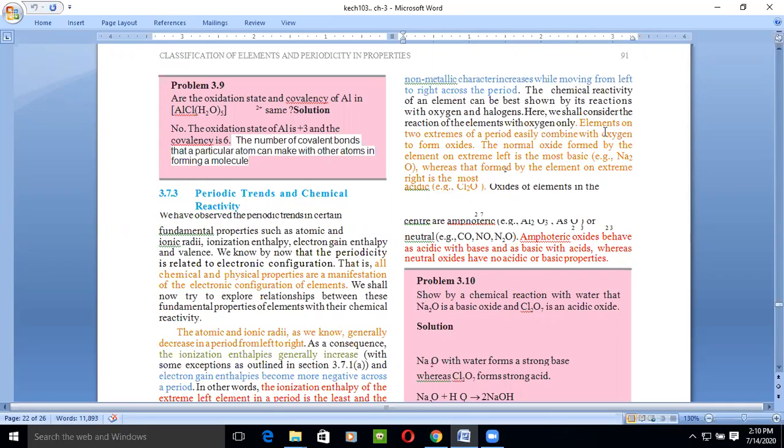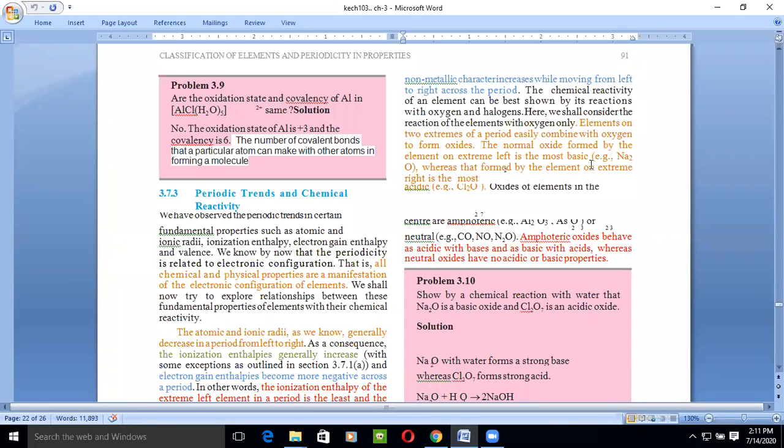For example, elements on the two extremes of the period combine to form oxides. The normal oxides formed by the elements on the extreme left are most basic, whereas those formed by the elements on the extreme right are acidic. So there is a difference when we react metals and non-metals, the extreme left and extreme right elements, with oxygen.